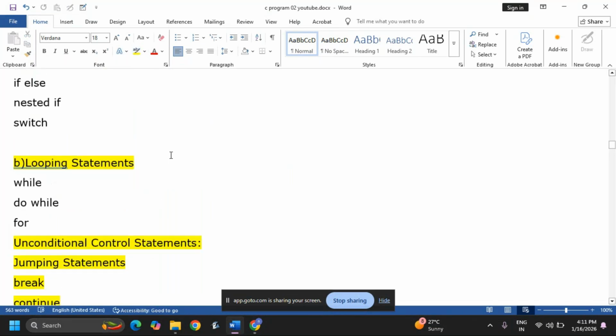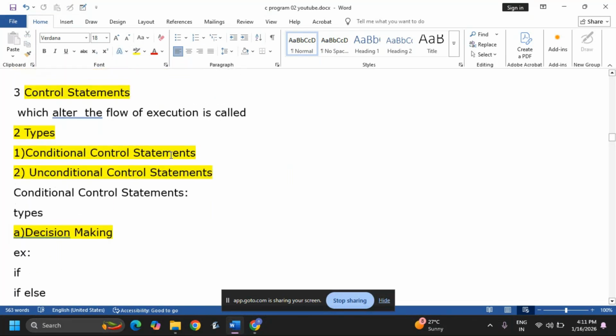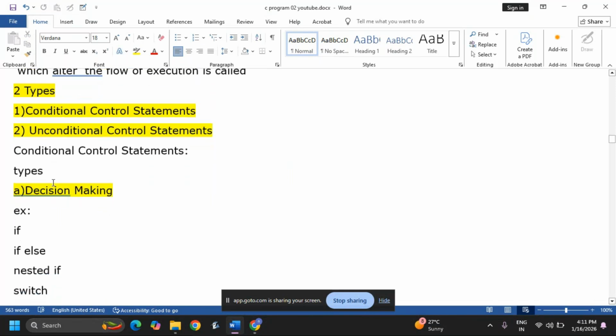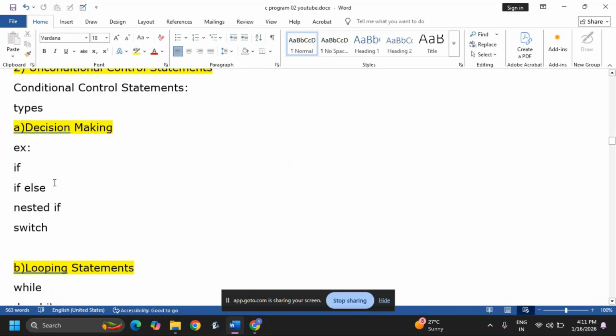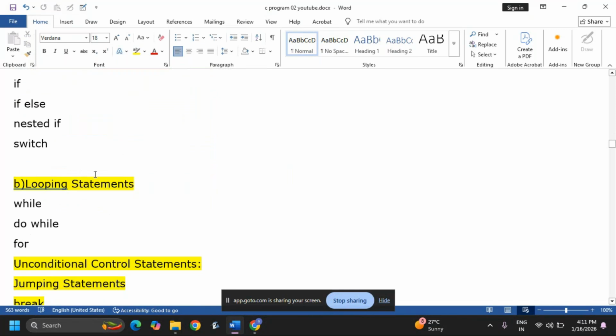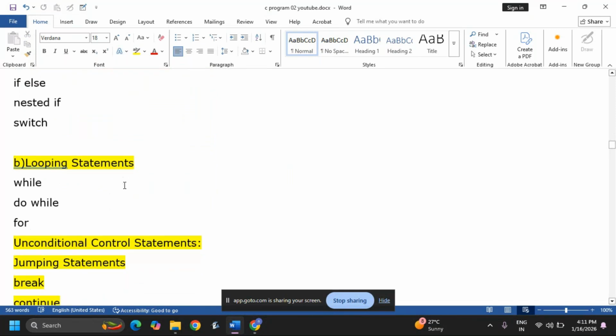First, what is a control statement? Statements which alter the flow of execution are called control statements. There are two types: conditional and unconditional. Conditional control statements have decision making and looping. Unconditional is the jumping statement.